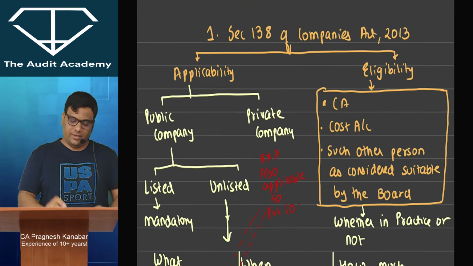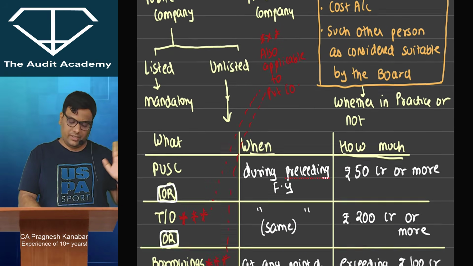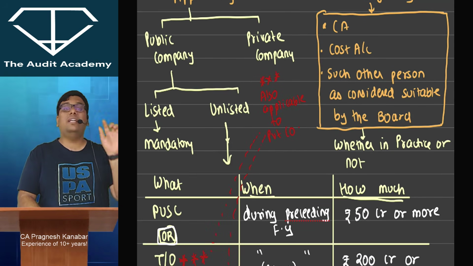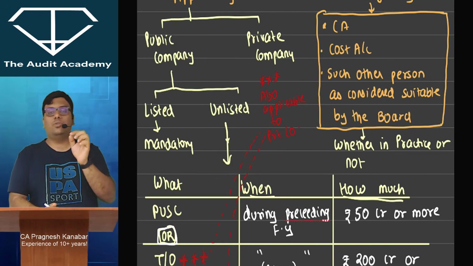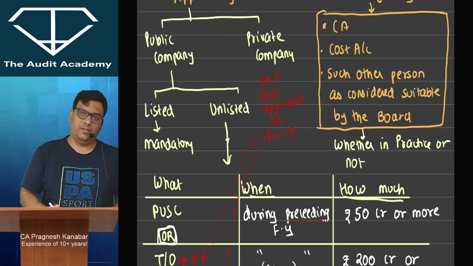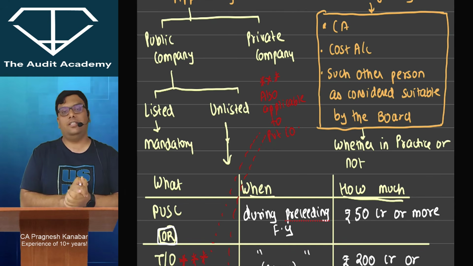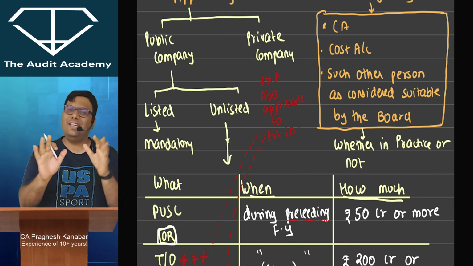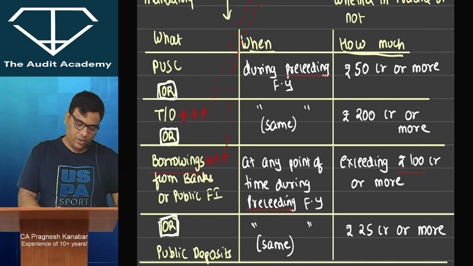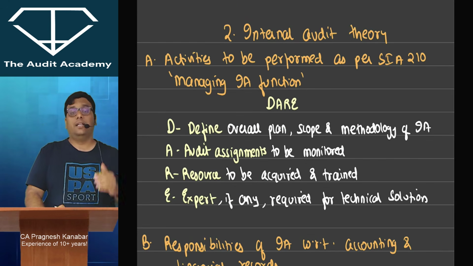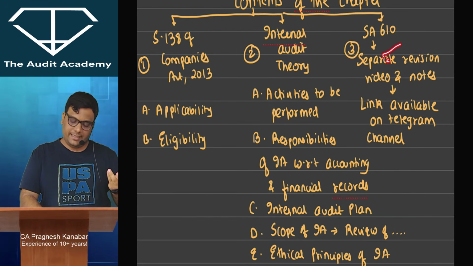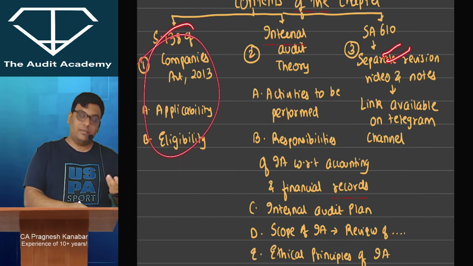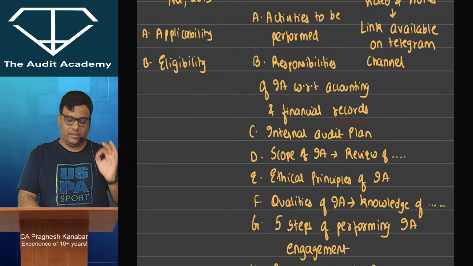All right, when it comes to section 138 of Companies Act 2013, they have given illustration questions separately, which they have copy pasted from old syllabus when it comes to applicability of internal audit. So both applicability and eligibility have questions, and they are very easy questions. You will be able to solve them. Okay, then the second part, the last part of the chapter, because I already gave you guidance about SA 610, I gave you guidance about section 138, and now internal audit theory.